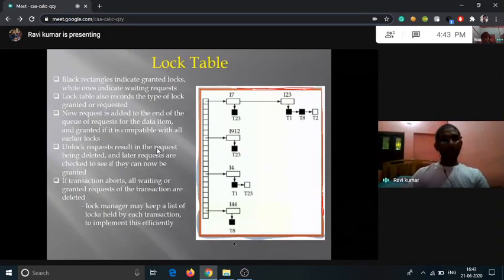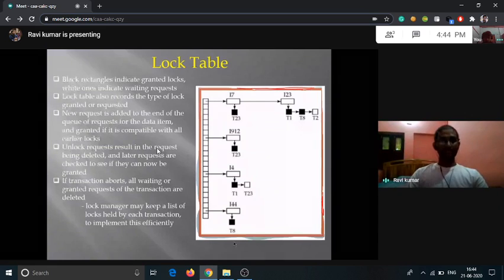and an unlock request results in the request being deleted, and later requests are checked to see if they can now be granted. If a transaction aborts, all the waiting or granted requests of the transaction are deleted. The lock manager may keep a list of locks held by each transaction to implement this efficiently.